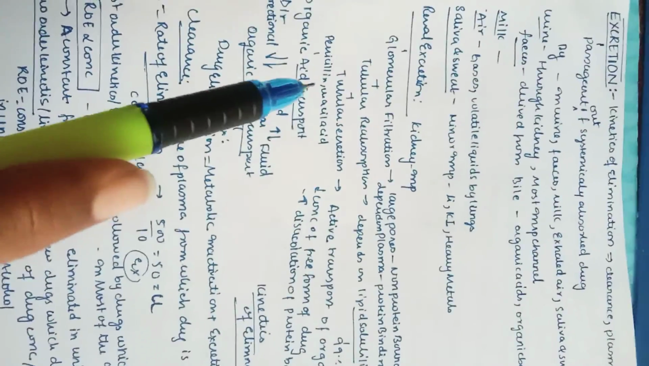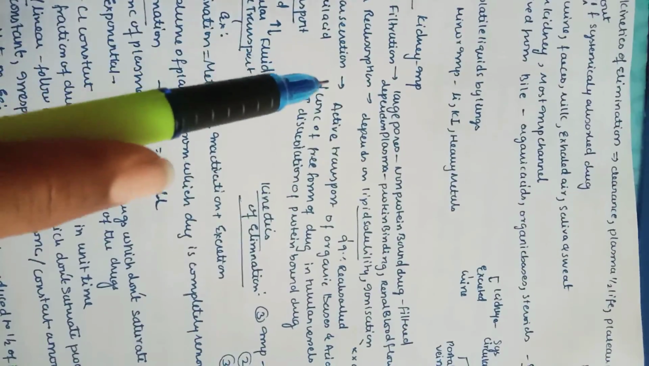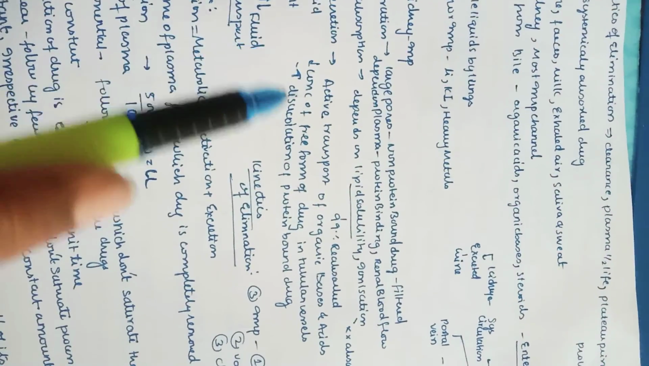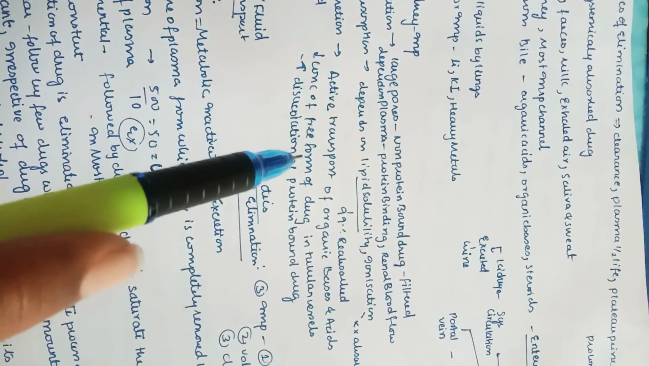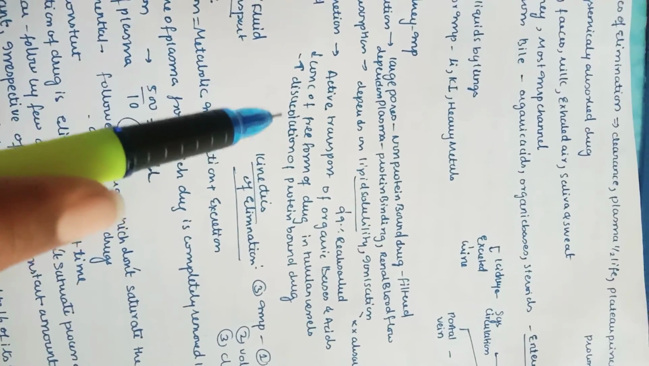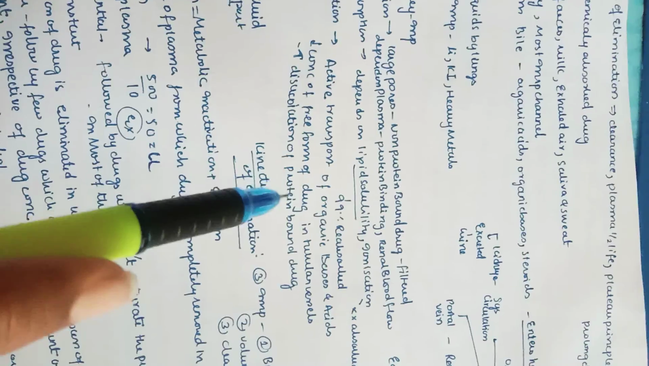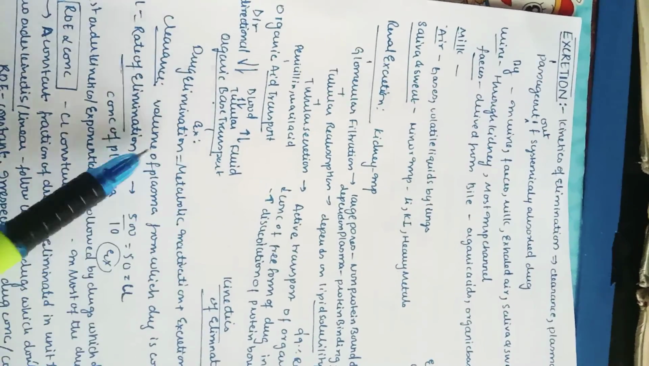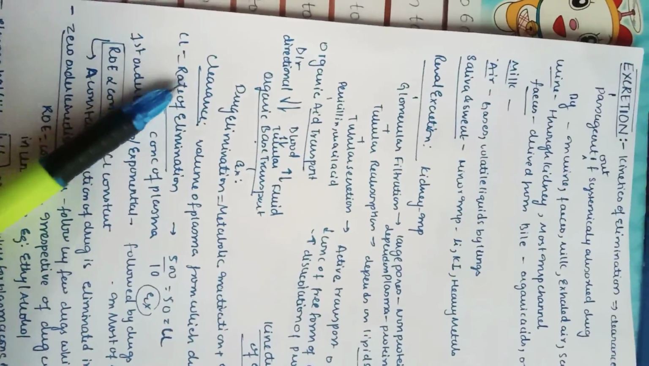And next, coming to tubular secretion. Tubular secretion takes place by active transport of organic bases and acids. Here there is decreased concentration of the free form of the drug in the tubular vessels, and there is increased dissociation of protein bound drug. So these are some important points which I have found from the textbook.